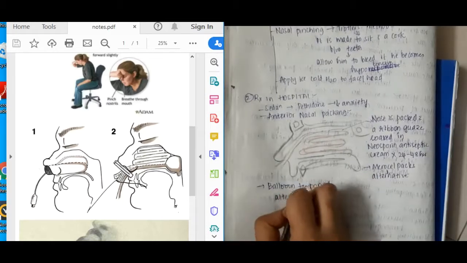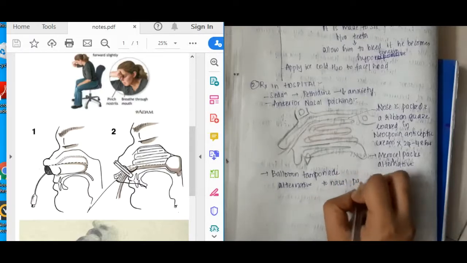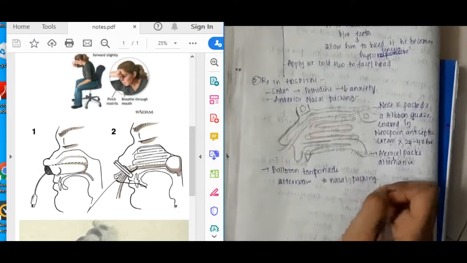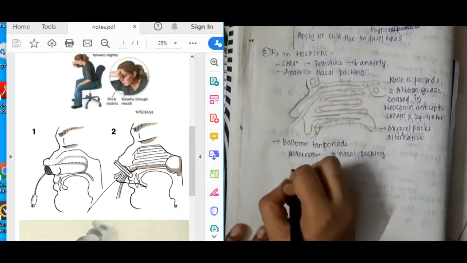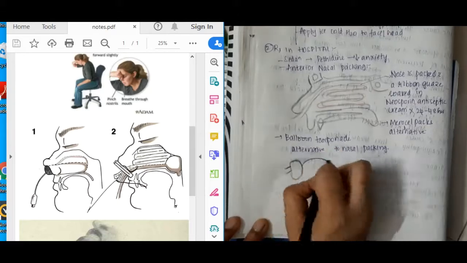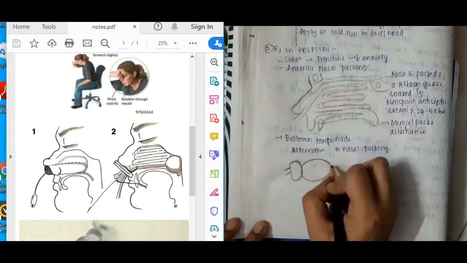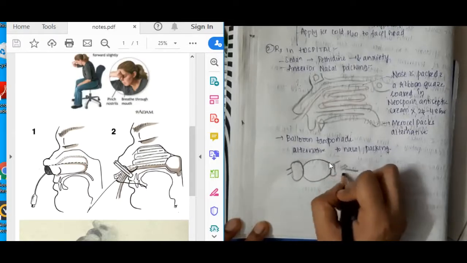Actually, this balloon tamponade is an alternative to nasal packing. Here in this balloon tamponade, you have an airway tube. I'll just draw it so that you will understand. The first tube is the airway tube, which is connected to the posterior balloon. This is the posterior balloon, which is in turn connected to the anterior balloon.